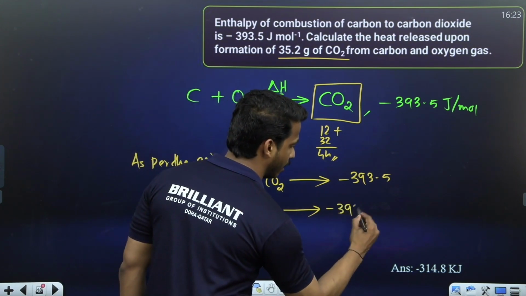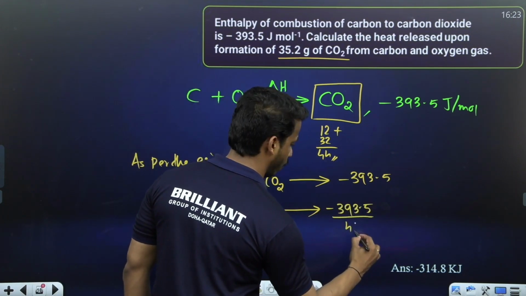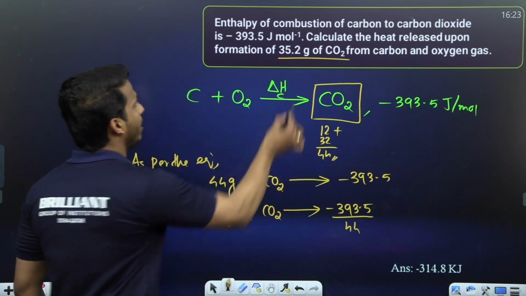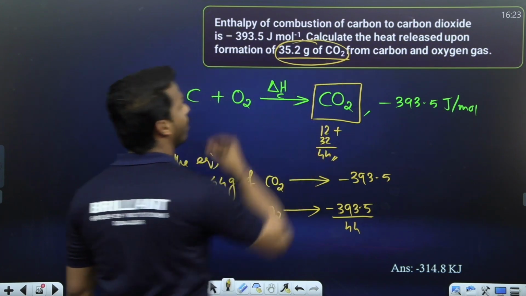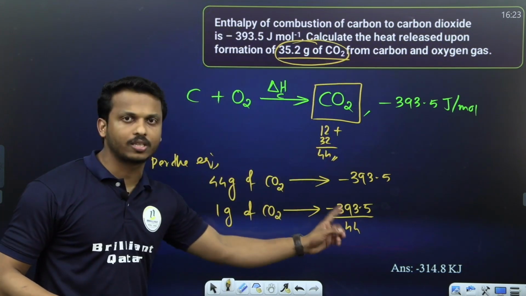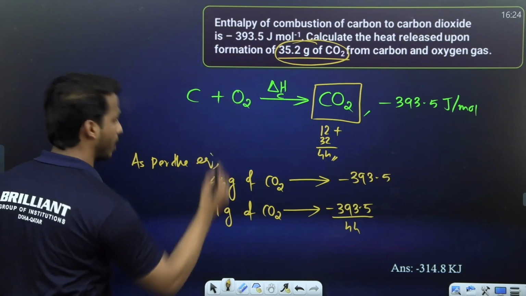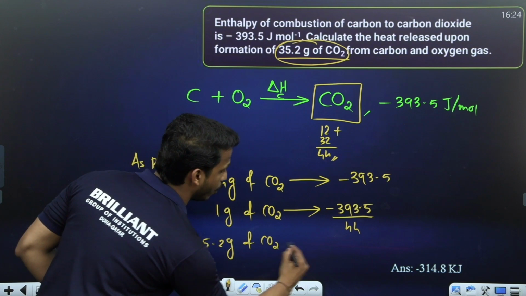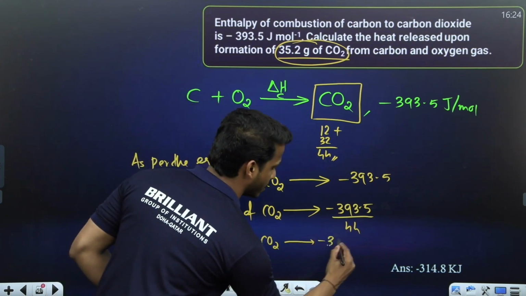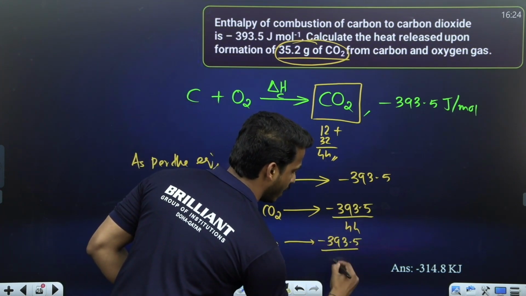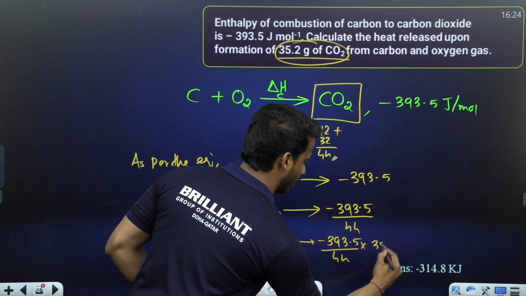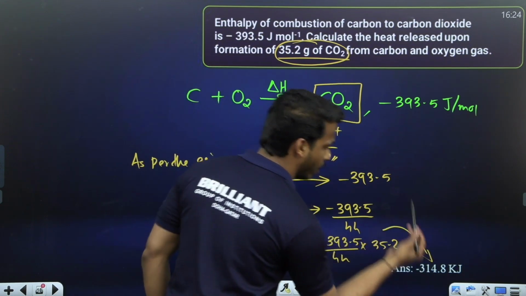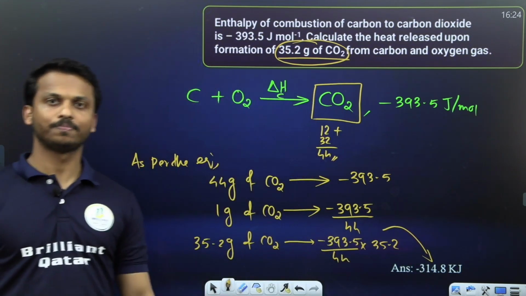So minus 393.5 by 44. Why do we consider this one? Because they ask you, if 35.2 gram of carbon dioxide, for 1 gram of carbon dioxide this much energy is released, then how much for 35.2 gram? So minus 393.5 divided by 44 into 35.2 gram. That is equal to around minus 314.8 kilojoule.